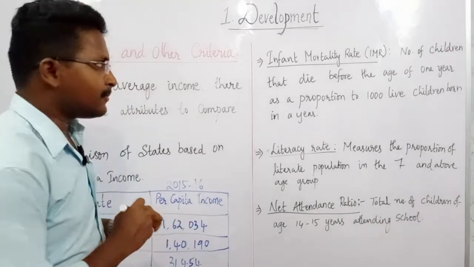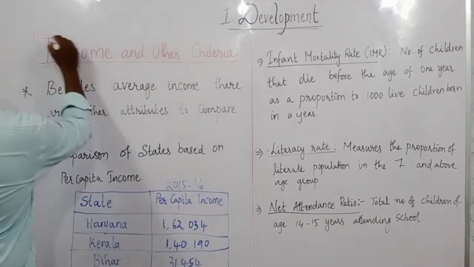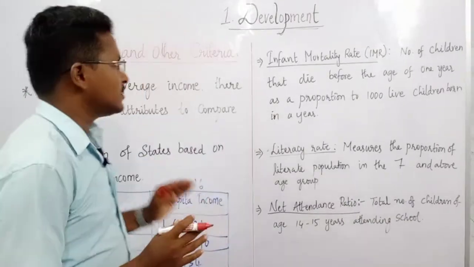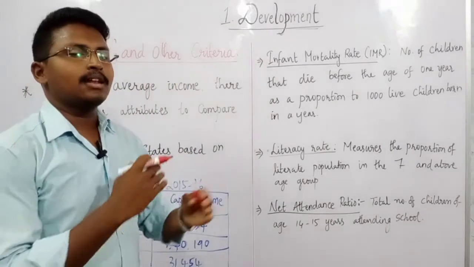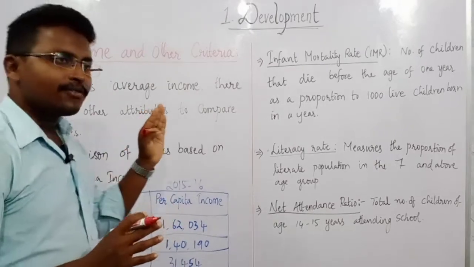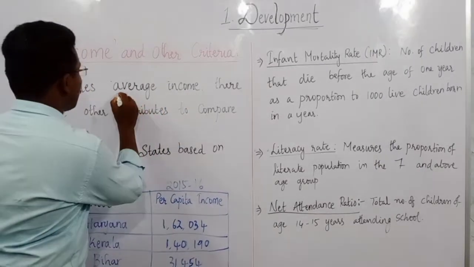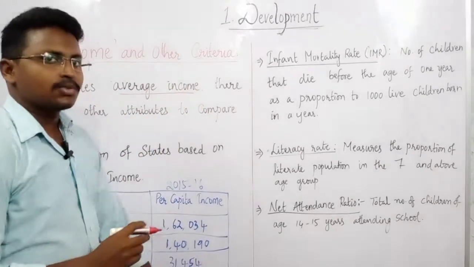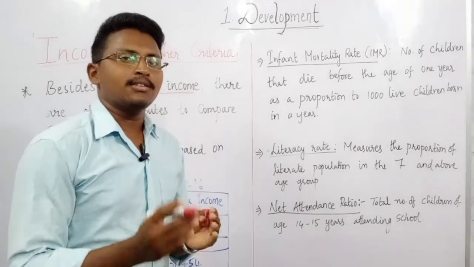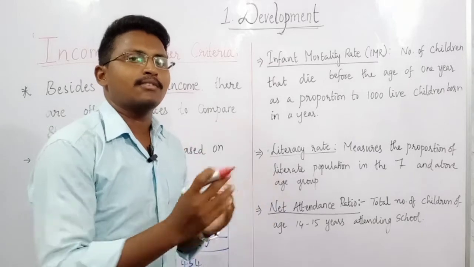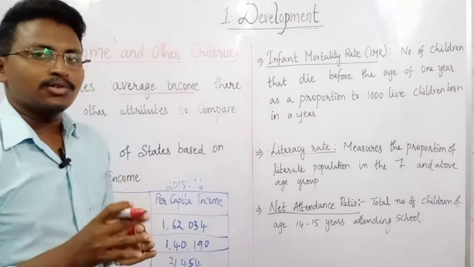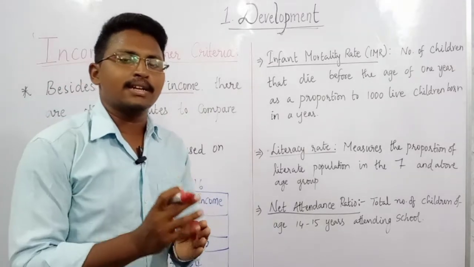In the previous lecture we discussed per capita income to compare countries, and how we compare based on it. Now let us discuss that apart from per capita income, which we also call average income, there are some other criteria which we use to compare states or countries. So what are these attributes which we use to compare states or countries?